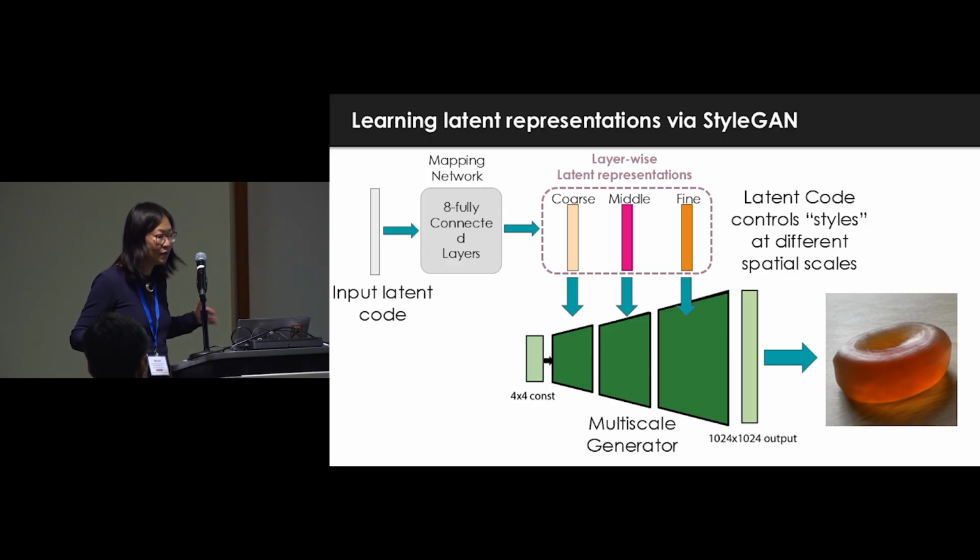My dress, you can see from far away. If I have any white hair, you cannot see it until you get very close to me. So I just want to emphasize, in order to synthesize a realistic image, you need a representation that also has multiple scales. So this is a multi-scale generator.